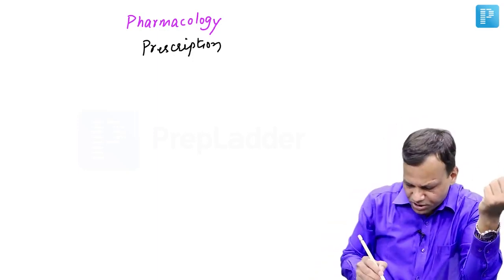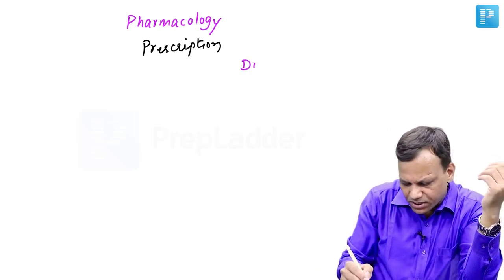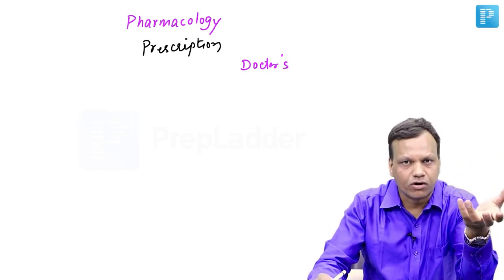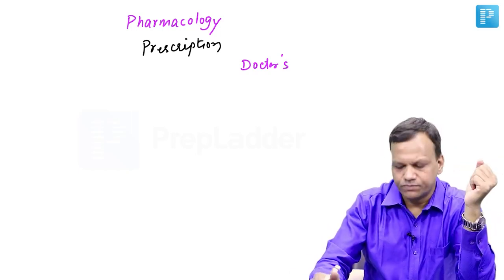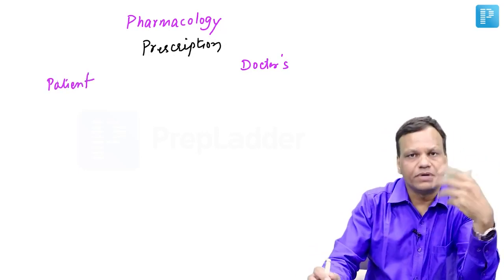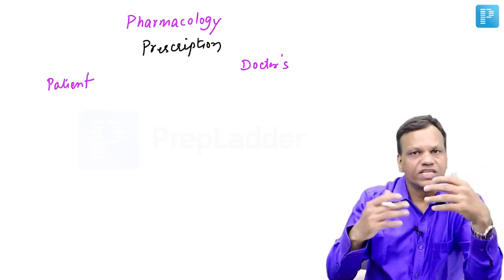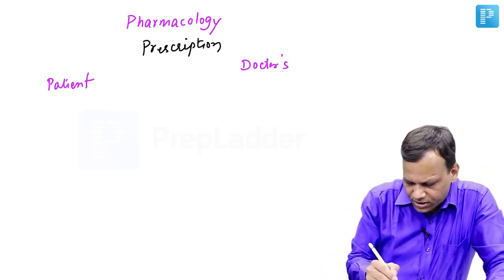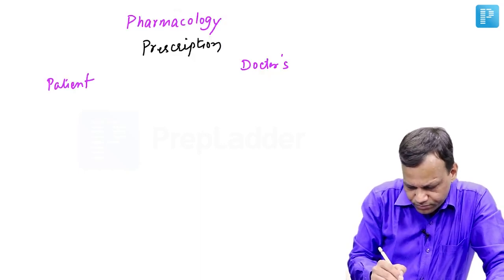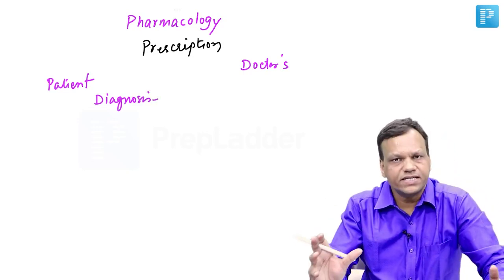Okay. Now, in a prescription, apart from the main things, the doctor's particulars are written, like name of the doctor, registration number of the doctor, the address of the doctor. Then the patient's information is given: name, age, sex, registration number, all the details are written along with the date also. Now, the most important thing next will be diagnosis. So this will be the disease, whatever disease it is.